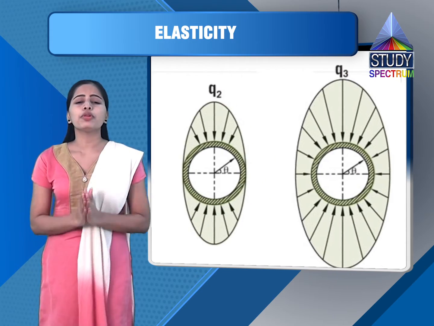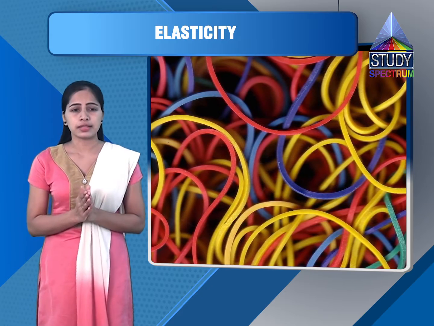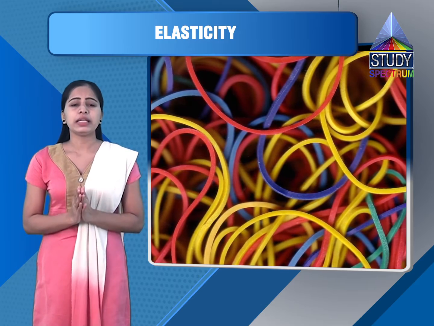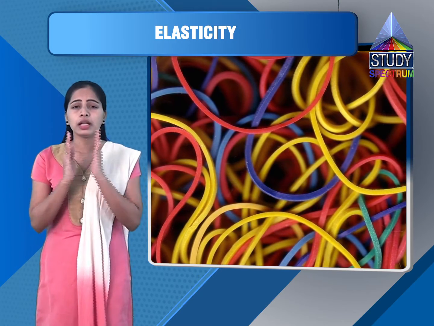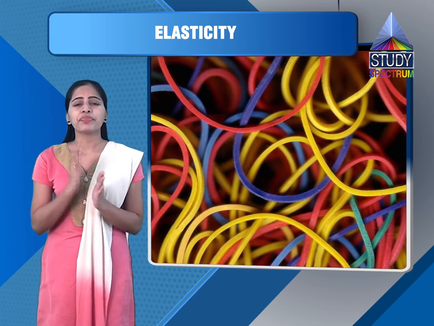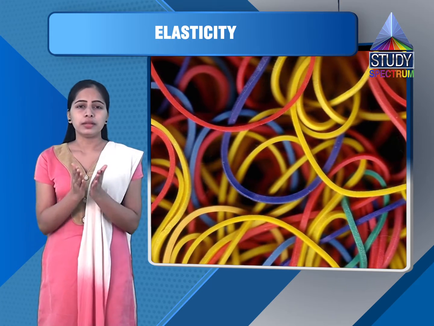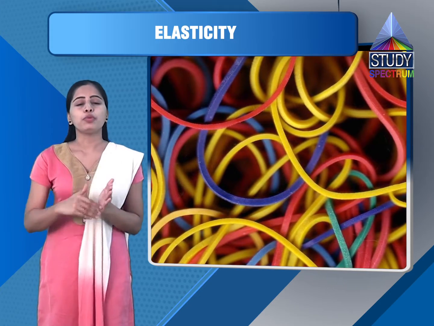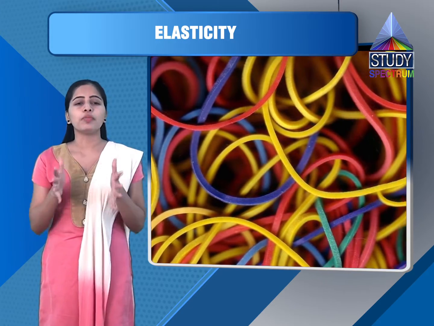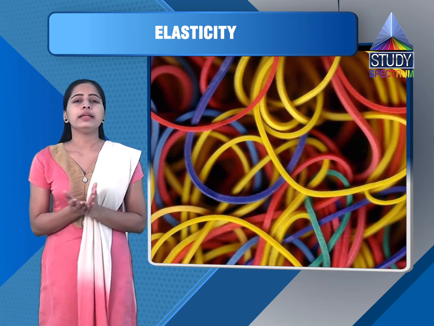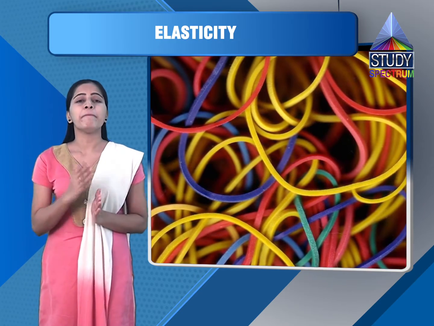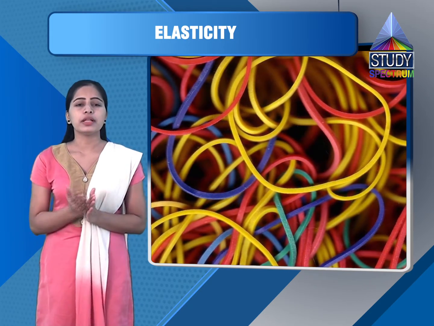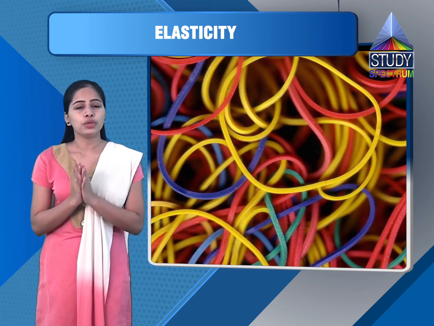Now the reciprocal of bulk modulus of elasticity is called compressibility of the material. So compressibility is 1 upon bulk modulus. Now by this factor compressibility we can find the value of compressibility of the material, means up to how much extent we can compress the particular material. And here SI unit of compressibility will be meter square per Newton, and dimension will be L raised to 1, M raised to minus 1, T raised to 2.